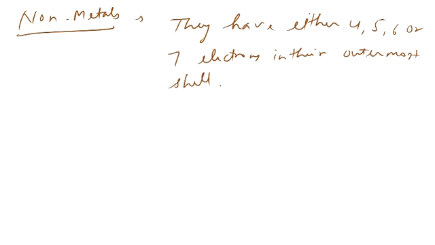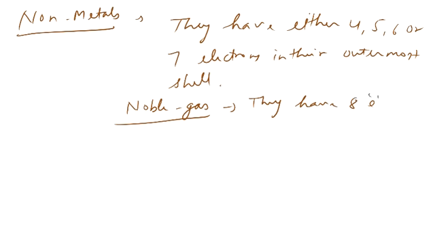Though 8 also, but noble gases are those elements. Noble gases have 8 electrons in their outermost shell. Otherwise, non-metals have 4, 5, 6 or 7.